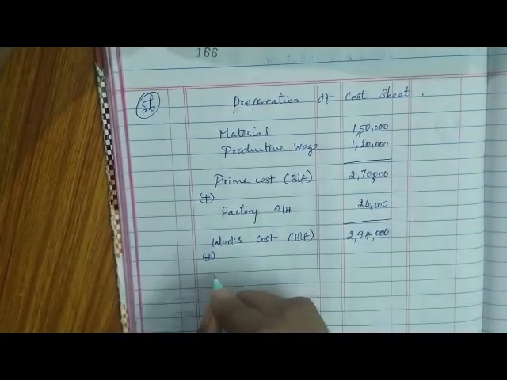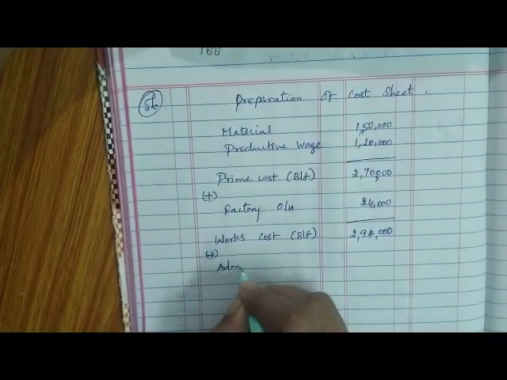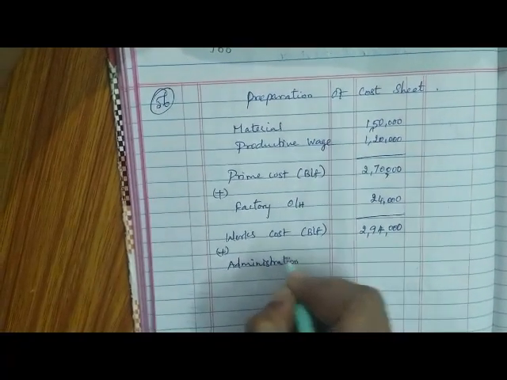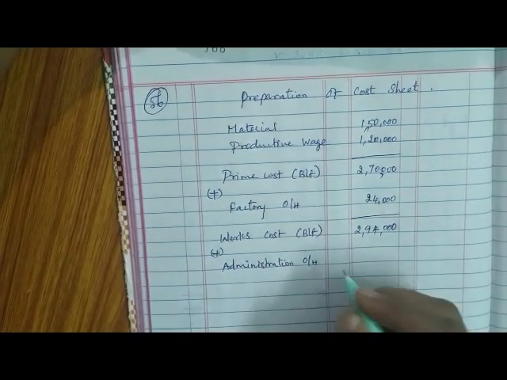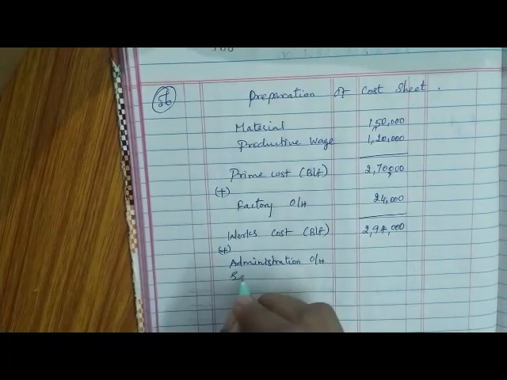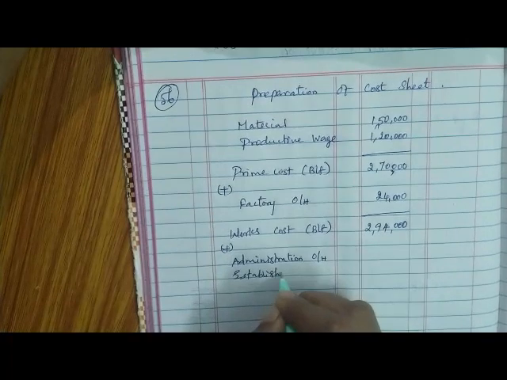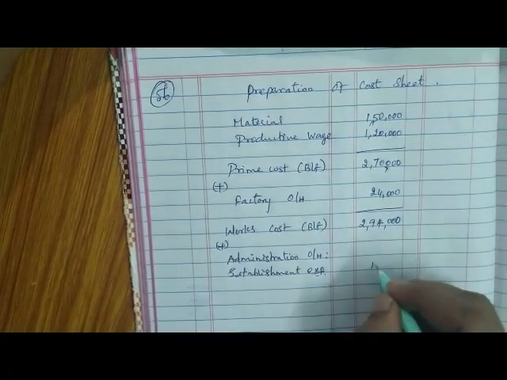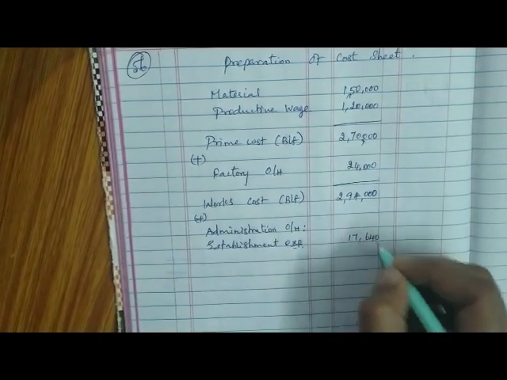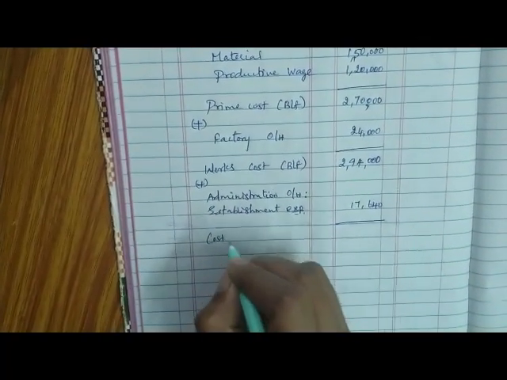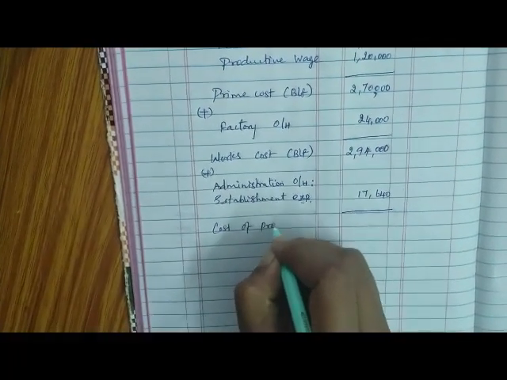Along with this, we have to add administration overhead. In this sum, it has been given as establishment expenses, 17,640. If we add, we will get the cost of production.